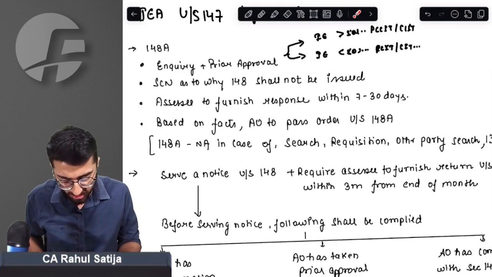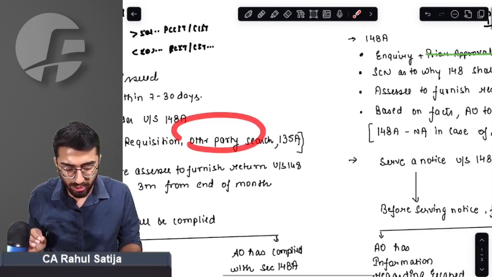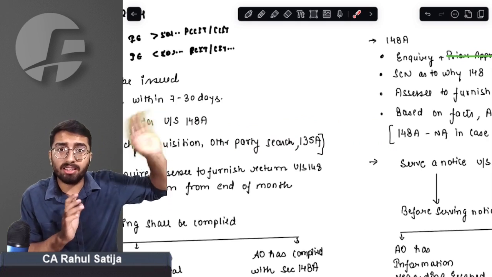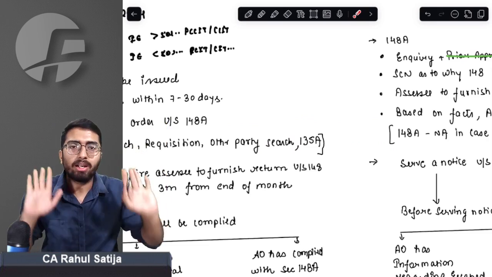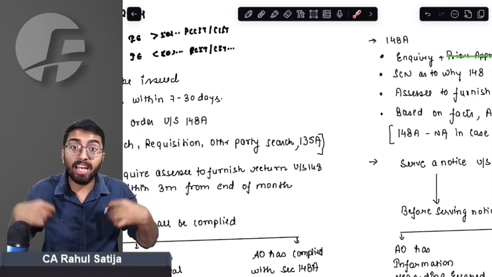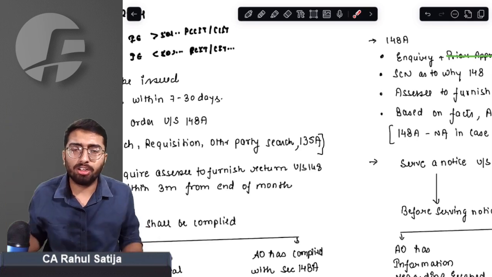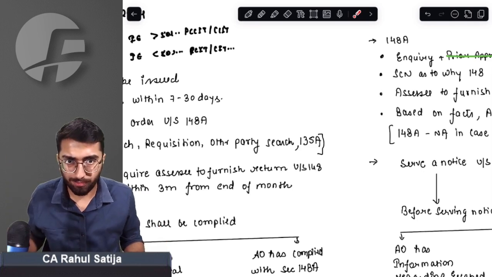It is obvious. In case of search at my premises, in case of requisition, in case of other party search, or in case of section 135, for example, somebody else's premises or premises of any other assessee is under search and my information is being found at that place, then AO is not required to send any show cause notice. Or my information has been collected by assessing officer via faceless collection of information. In that case, AO is not required to send any show cause notice to me.